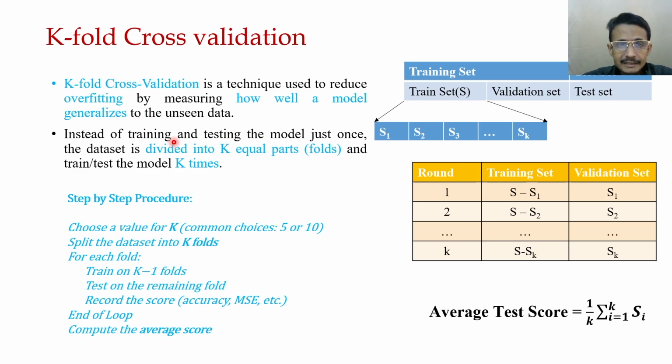Essentially, initially our data set is divided into two parts, a training set and a testing set. Then the training set is divided into two parts, a training set and a validation set.